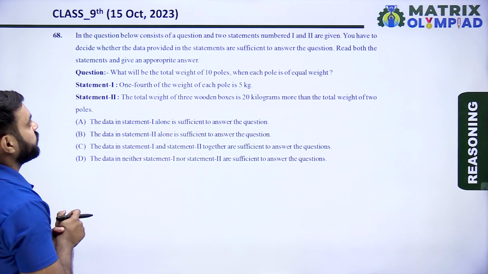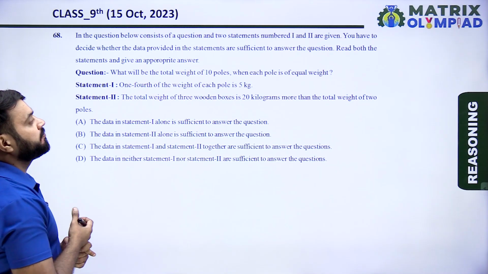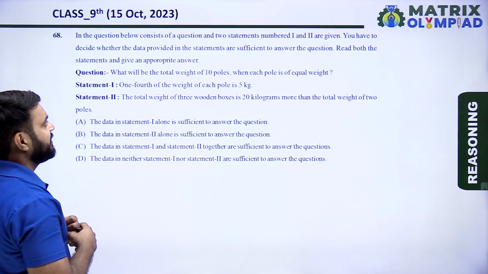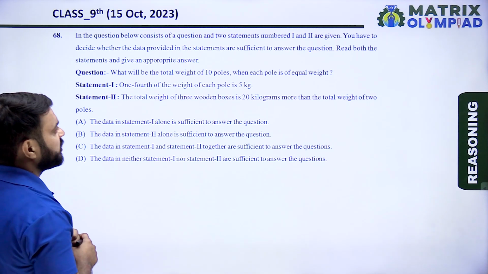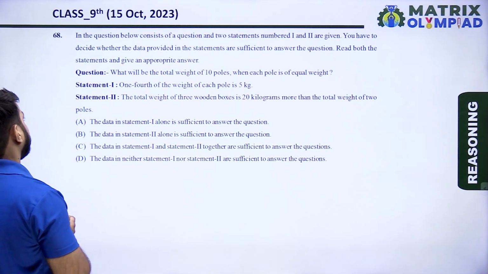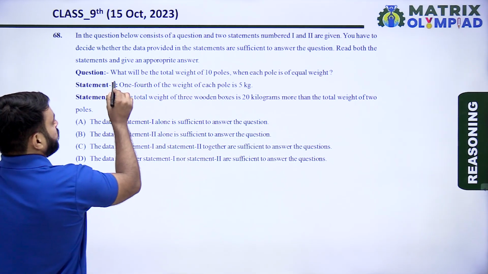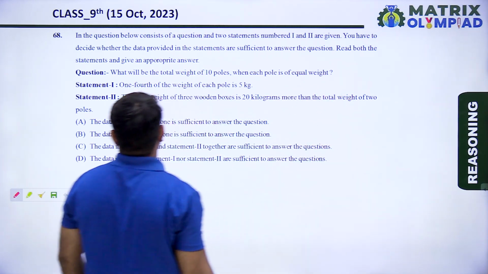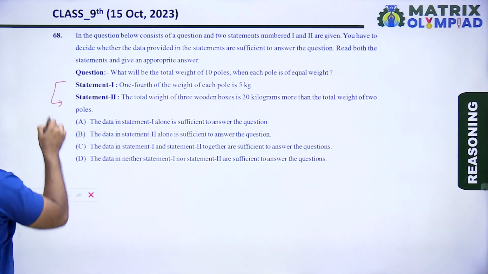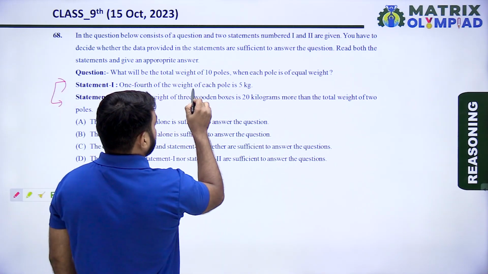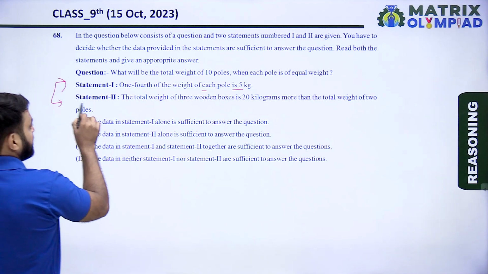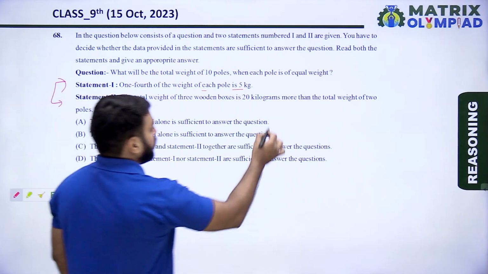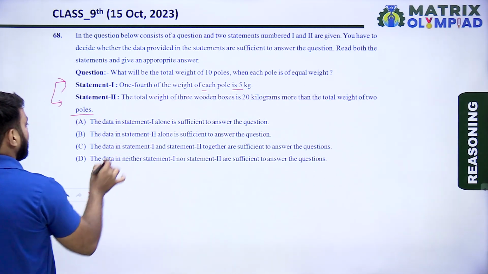The question below consists of a question and two statements, number 1 and 2. You have to decide whether the data provided in these statements is sufficient to answer the question. Read both the statements and give an appropriate answer. The question is, what will be the total weight of 10 poles when each pole is of equal weight? Statement first: 1/4 of the weight of each pole is 5 kg. Statement second: the total weight of the 3 wooden boxes is 20 kilograms more than the total weight of 2 poles. We have 4 options.